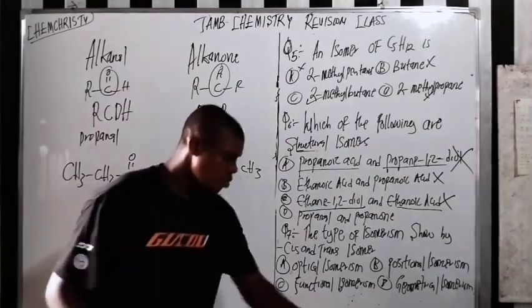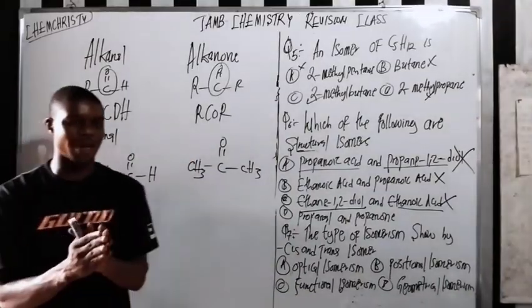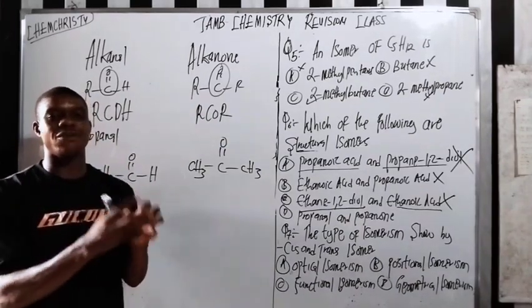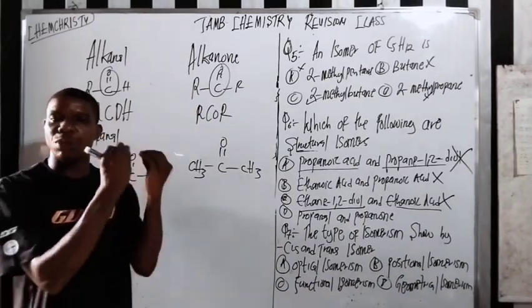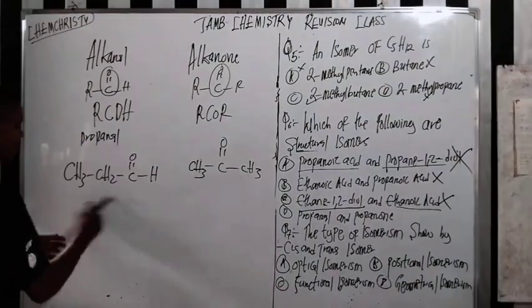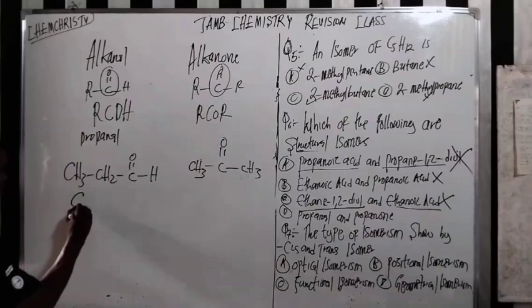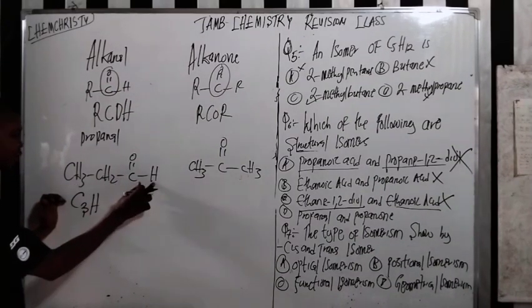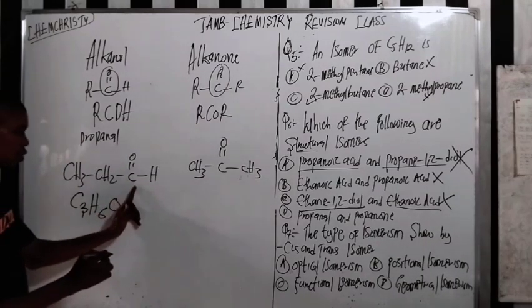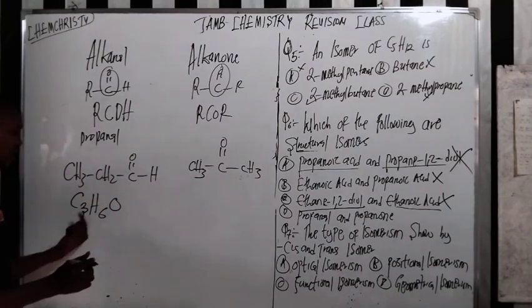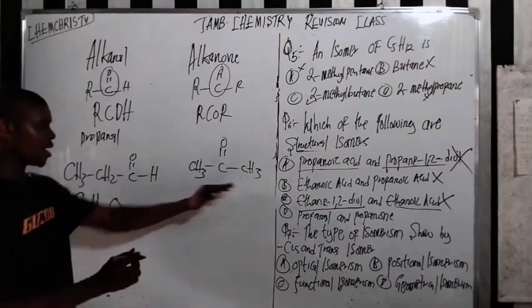You see that? So now let's see if they have the same molecular formula, because after drawing their structures, the next thing you want to do is to check if they have the same molecular formula. So if they have the same molecular formula, then they are isomers of each other. So how many carbon atoms do we have here? 1, 2, 3. C3H. How many hydrogen? 3 hydrogen, 2 hydrogen, 1 hydrogen, which was 6, because 3 plus 2, 5 plus 1, 6. How many oxygen? 1 oxygen, right? So now the molecular formula of this compound we call propanal is C3H6O.